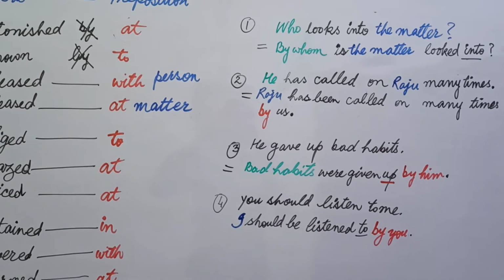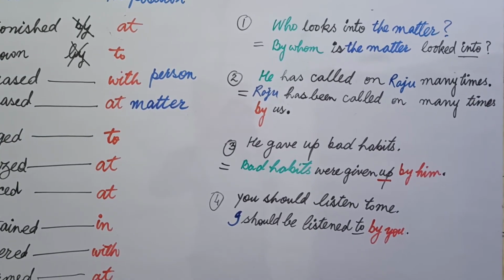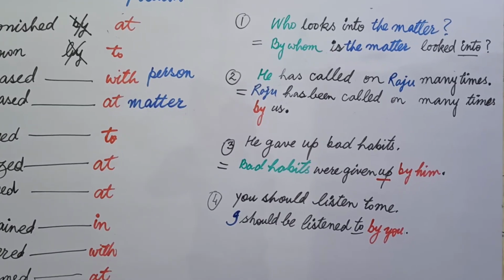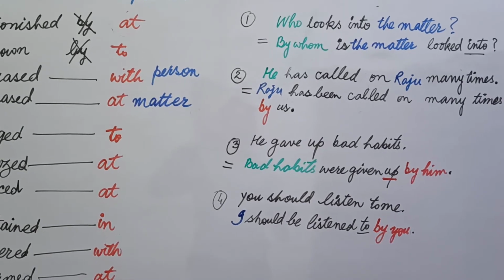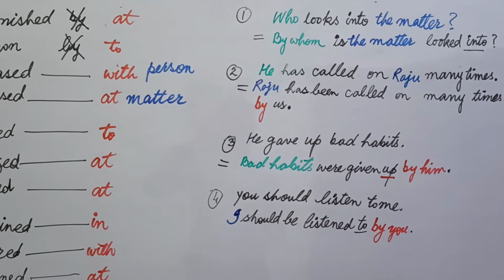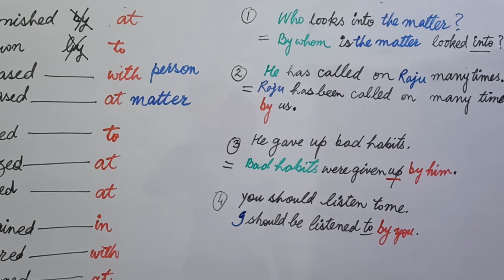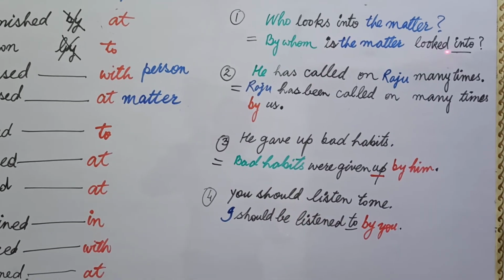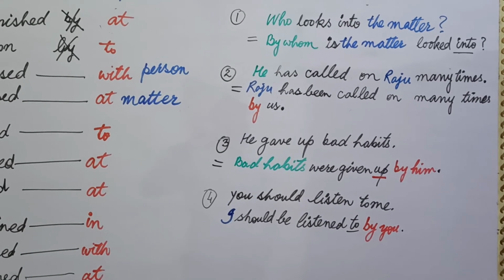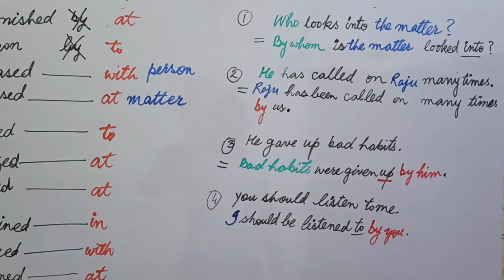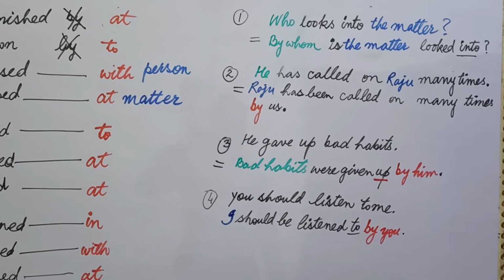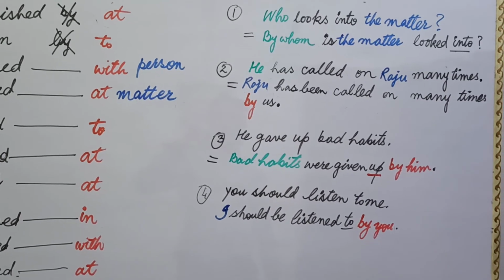Now sentence number 1 is being taught to you in the third place because it's somewhat complicated. You see, who looks into the matter. Who is the subject here, and you generally change who into by whom in the case of passive voice from active. The matter is the object, so you place this matter before looked into. This matter is looked into by whom, and by whom is written in the beginning. The sentence is: by whom is this matter looked into, or you can say whom is this matter looked into by. Both sentences will be okay.